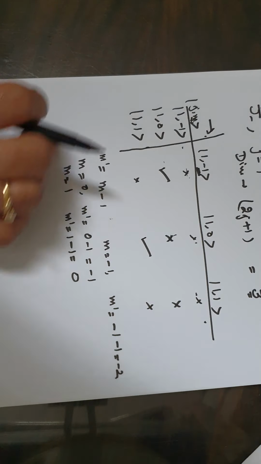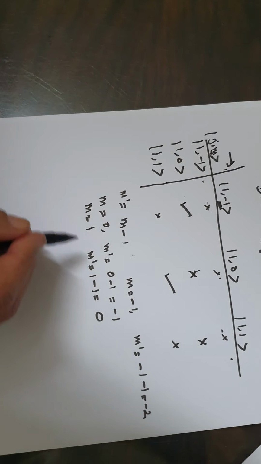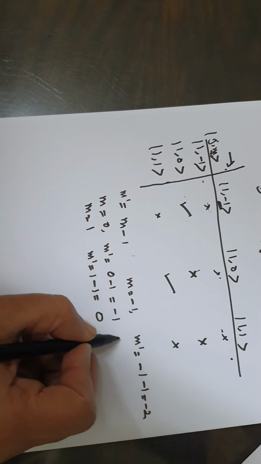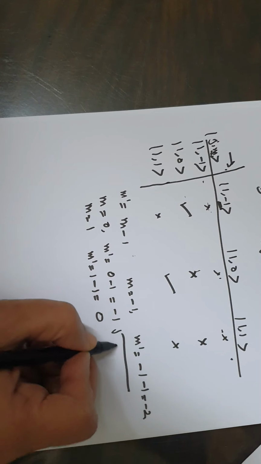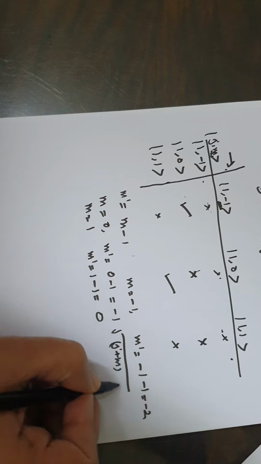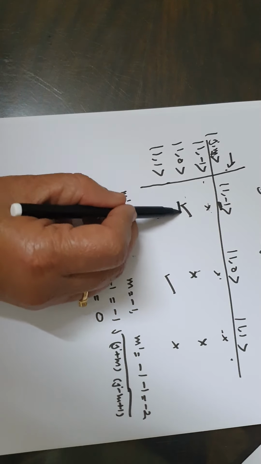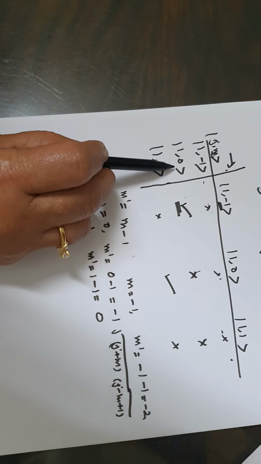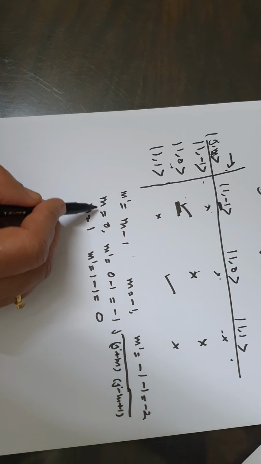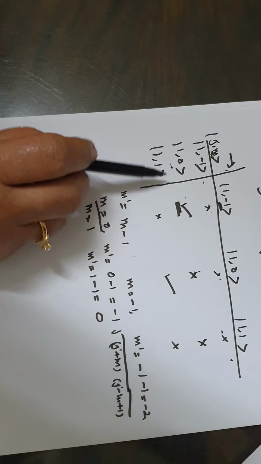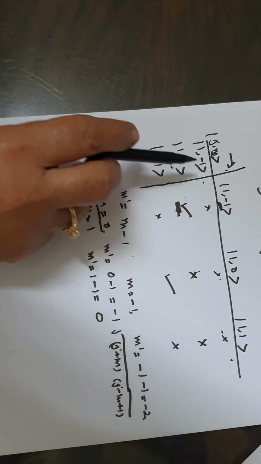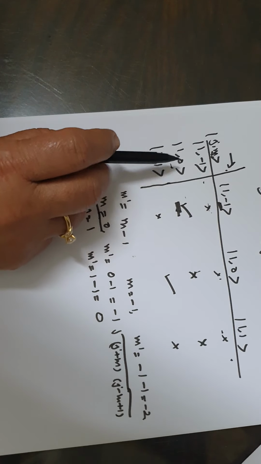The value of element is given by under root j plus m into j minus m plus 1. For this element, value of m is 0 and value of j is 1.